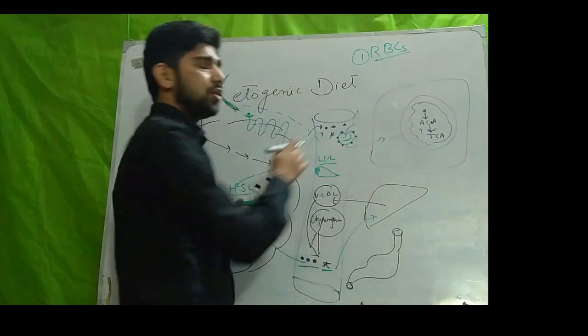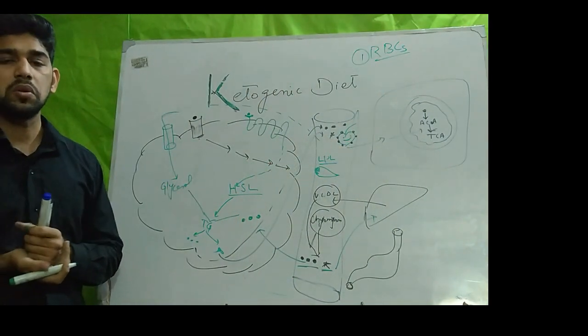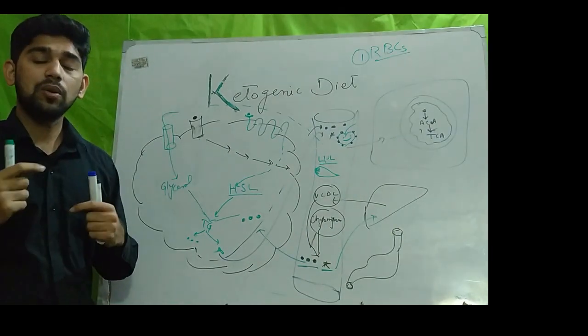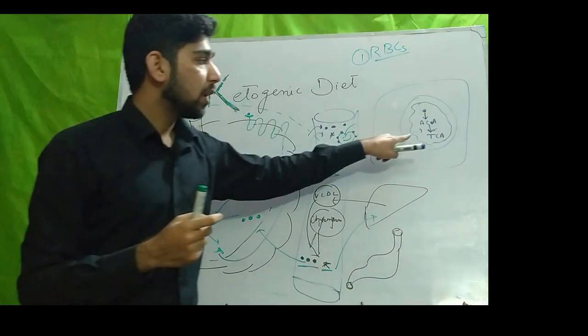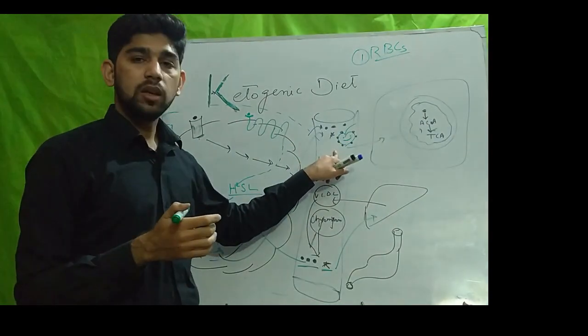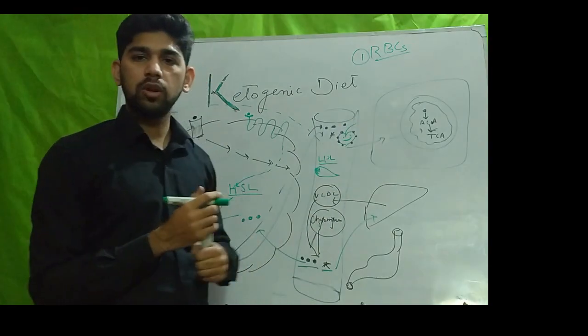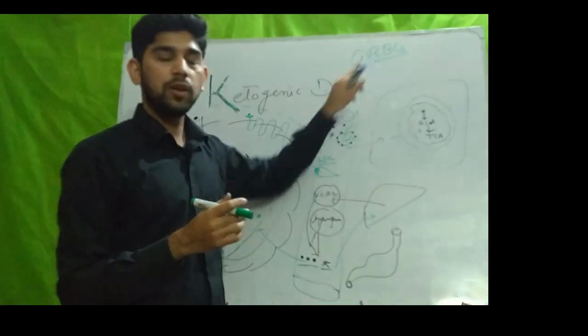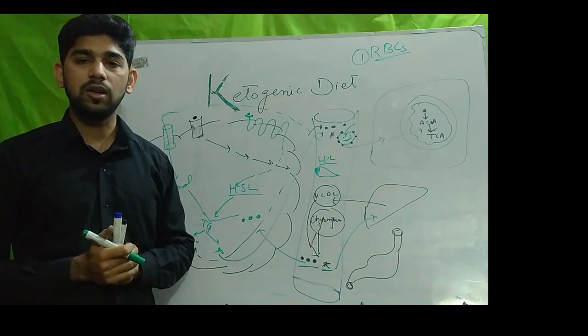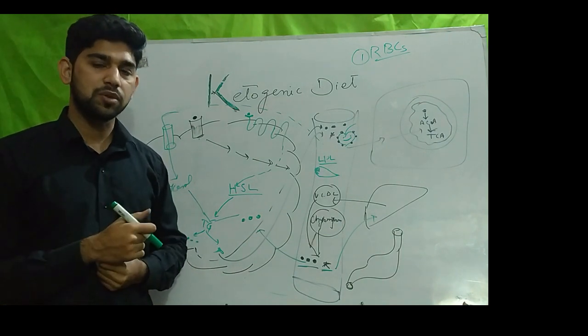Red blood cells can't use free fatty acids as an energy source. The reason is that red blood cells do not have mitochondria, because free fatty acid breakdown occurs in the mitochondria. So mitochondria are not present in RBCs, and RBCs can't use free fatty acids as an energy source.